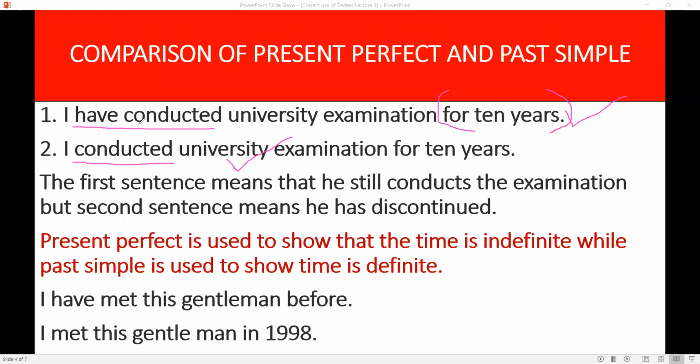If some action started in the past, completed in the present, and may continue in future, you will use present perfect.